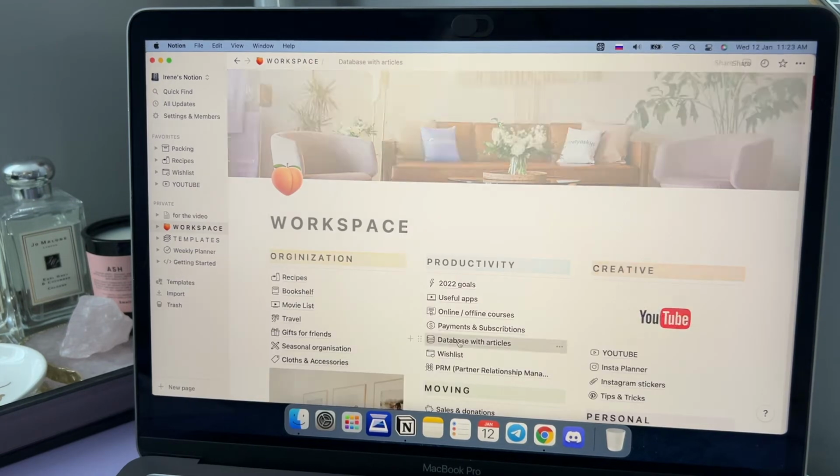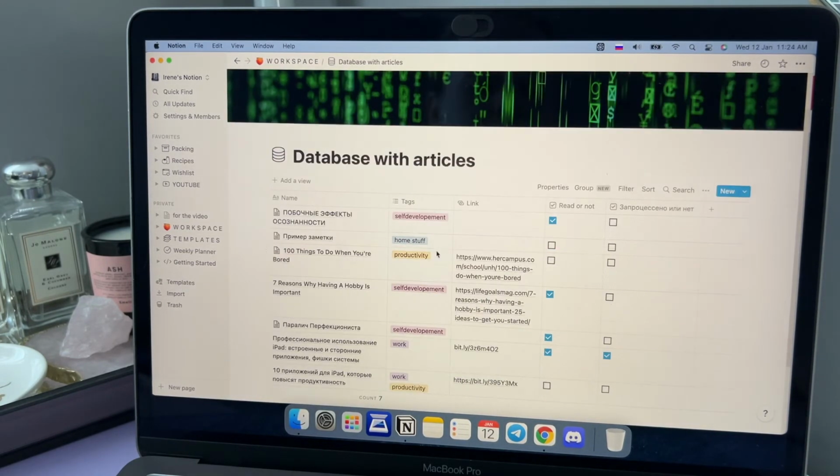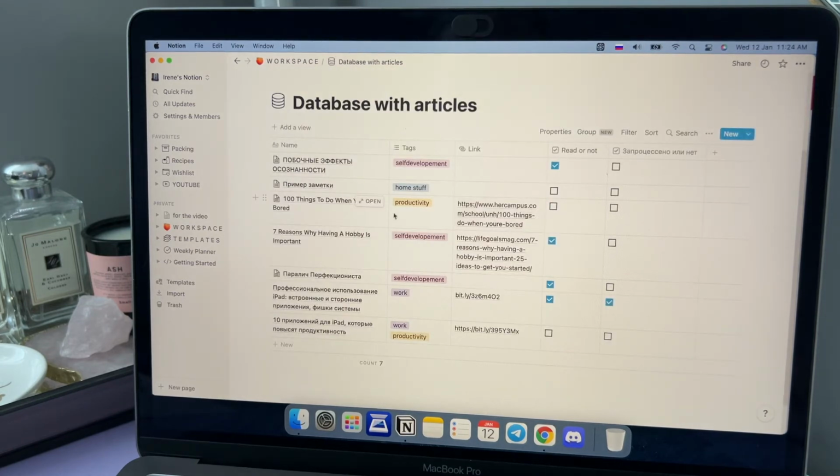Next, I created the database with articles. It's something that I want to read in the future. There you can see the name of the article, the tags like self-development, productivity, work, studying, and home stuff, the link to this article, and only one is processed now. It's an article about iPad features, and it was really interesting.